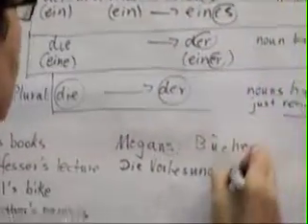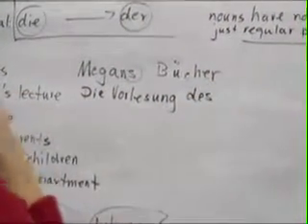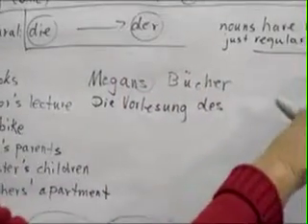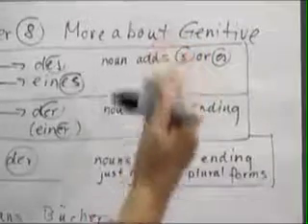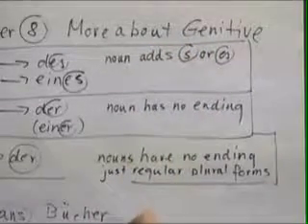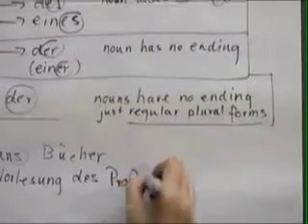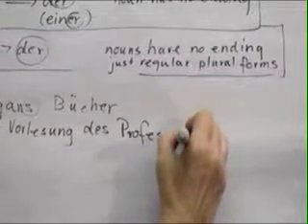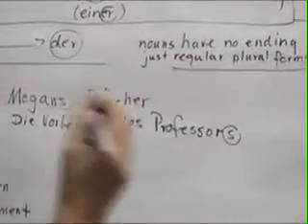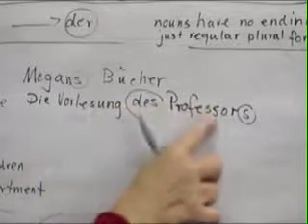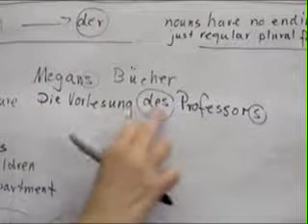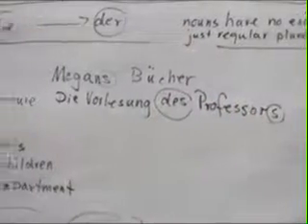So, des. And then we also learned up here that the noun adds either an S or ES. So, professor is more than one syllable, so it just adds an S. And here we have our sentence. Die Vorlesung des Professors. The lecture of the professor.